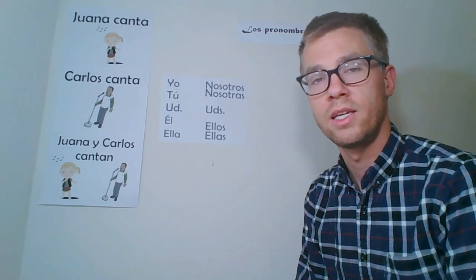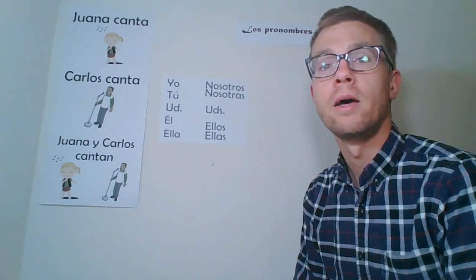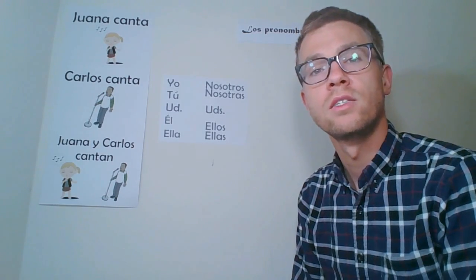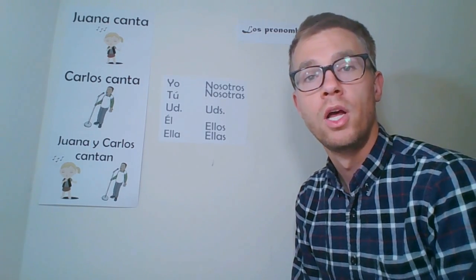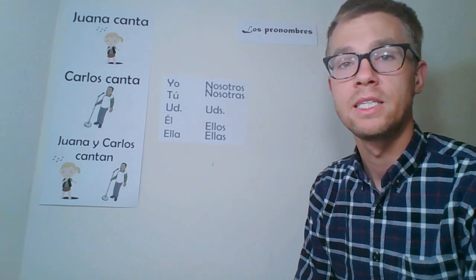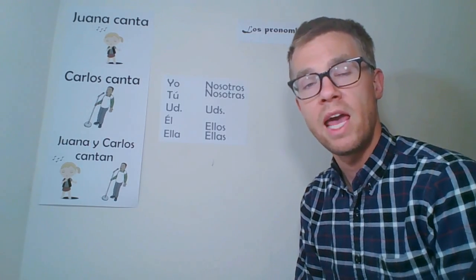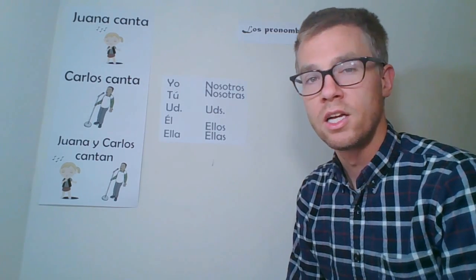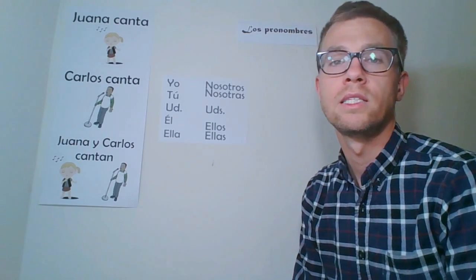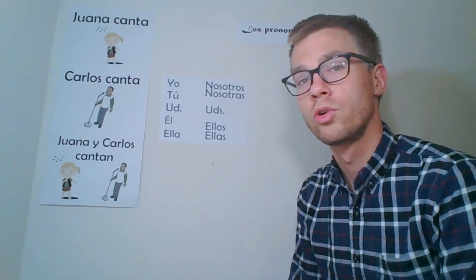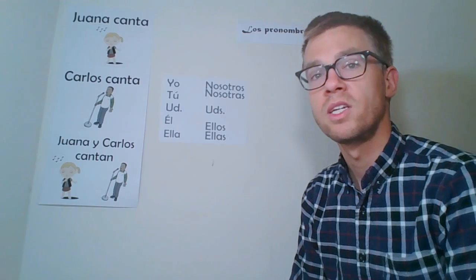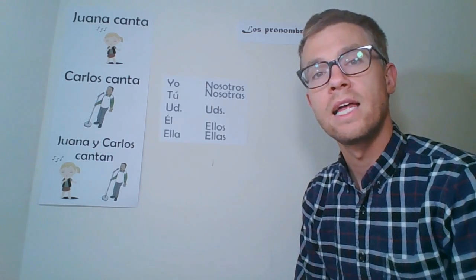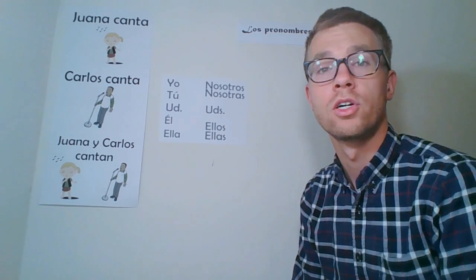Next, we have ustedes. Ustedes means you all, y'all, you guys, or you plural. English doesn't really have a concrete way of saying you plural, so people in different parts of America say different things. Finally, we have ellos. Ellos means they. The OS ending, just like in nosotros, indicates a group of all boys or a group of mixed genders. And the last one is ellas. Just like nosotras, that AS ending indicates a group of all girls.